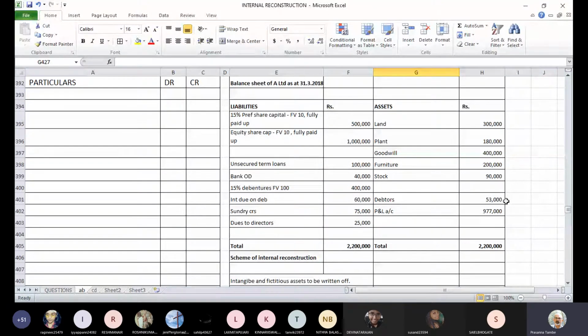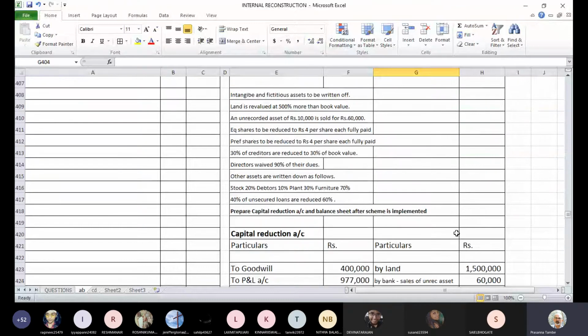So we have to pass the entry. The entry will be preference share capital old, that is face value 10, account debit 5 lakhs, to preference share capital new, which will be 4 rupee per share, 2 lakh rupees, to capital reduction account 3 lakh rupees. That's how the entry will be recorded in our books of account.